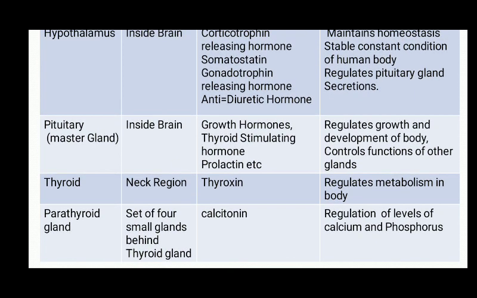Next is the parathyroid gland. These are a set of 4 small glands that are present behind the thyroid gland, or we can say that are embedded in the thyroid gland. And the parathyroid gland secretes a hormone that is known as calcitonin. And what is the function of the calcitonin hormone? It regulates the calcium and phosphorus level in our blood.